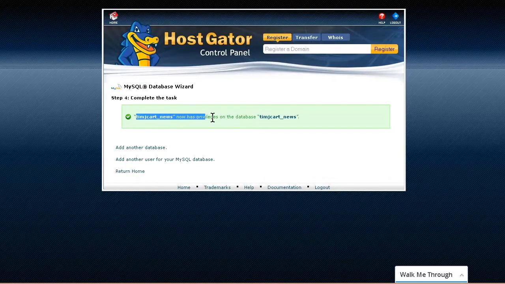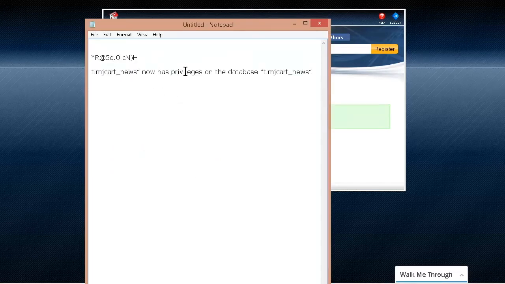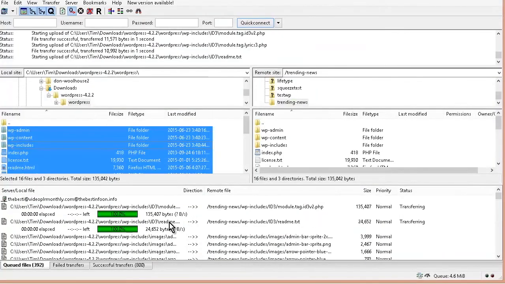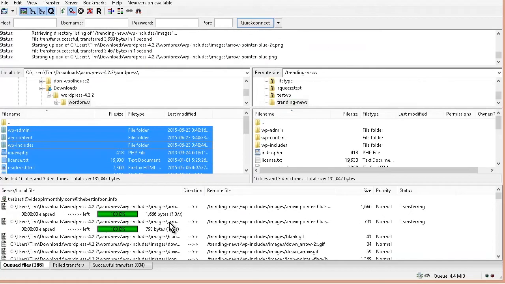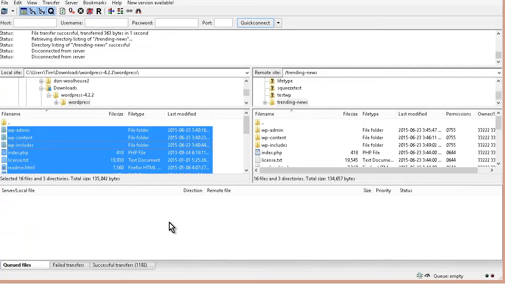This has our database name and our username, which happen to be the same, but if they're different, then you need to copy the whole thing. I'm just going to copy it all anyway, and we're going to paste it in here. Okay, there. Now I have everything that I need to do the install. So let's go and have a look at the upload progress. So it's still uploading a bit here, so we'll just wait for that to finish. Okay, so that is now finished uploading.